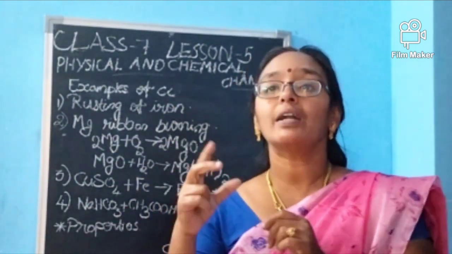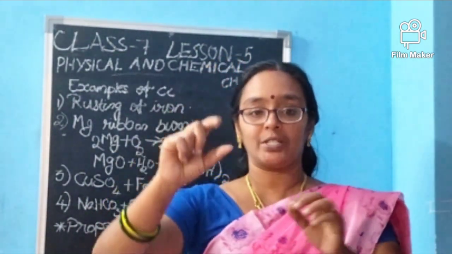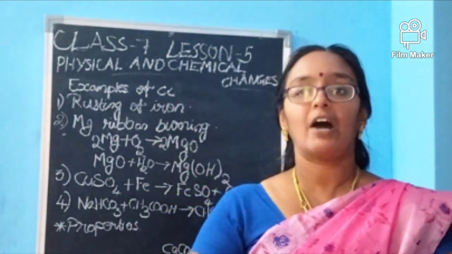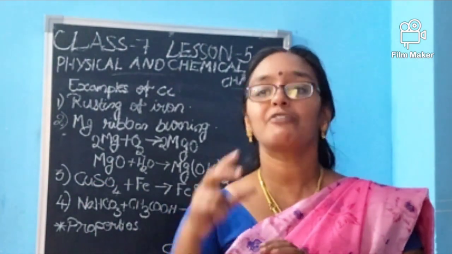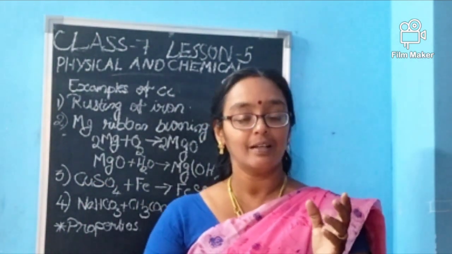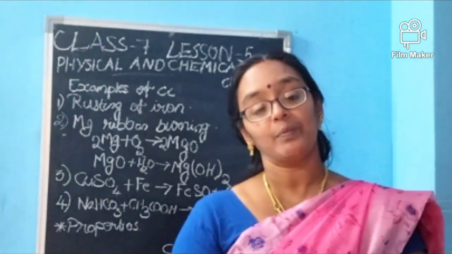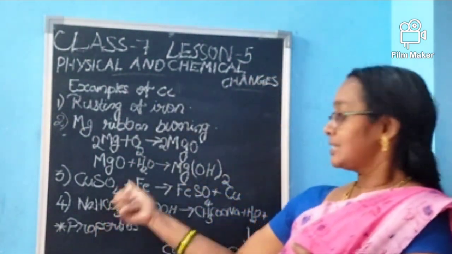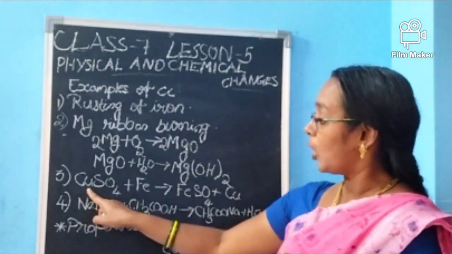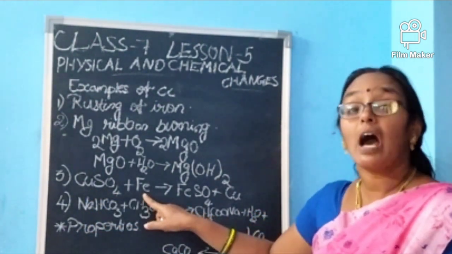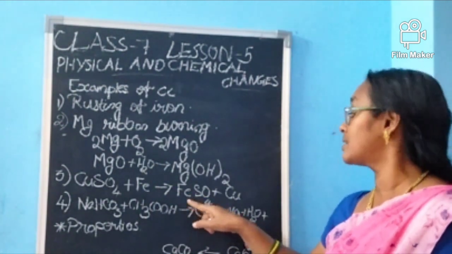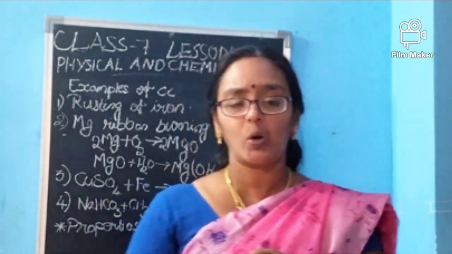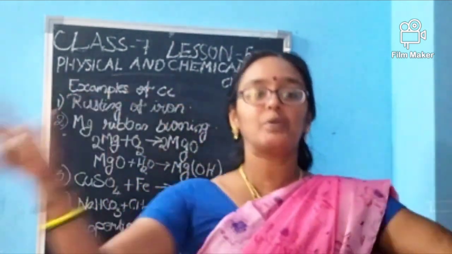Okay, ma'am? What they are saying is, in this copper sulfate solution, if you put an iron thing, anything iron, inside, after 20 or 50 minutes, after 1 hour, if you see, the color will change automatically from blue to green. What is happening over there? This is the reaction happening over there: copper sulfate plus iron converts into iron sulfate plus copper. This iron will throw this copper out from the sulfate solution and it will sit in its place.